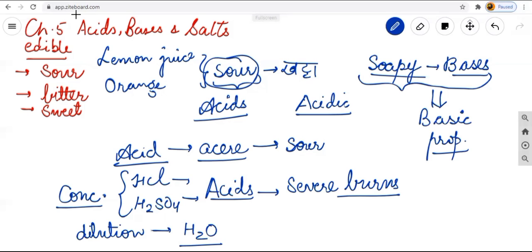Now come to the more part of our acid. Anyone who wants to note down, please note it down. I'm giving you a few seconds.